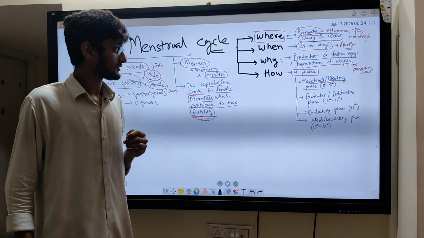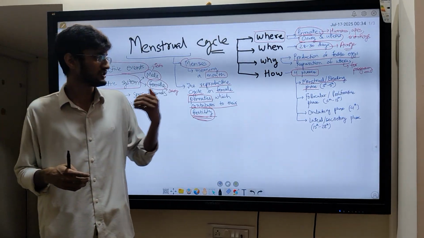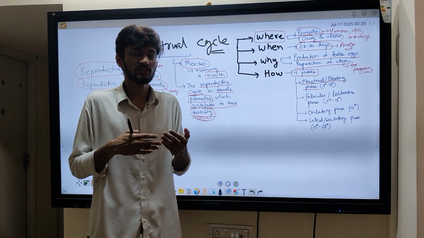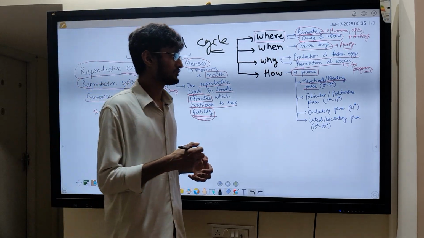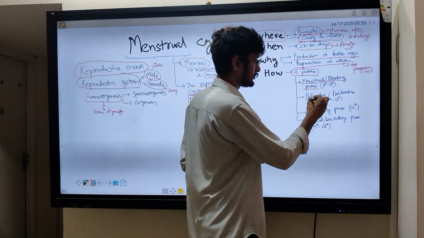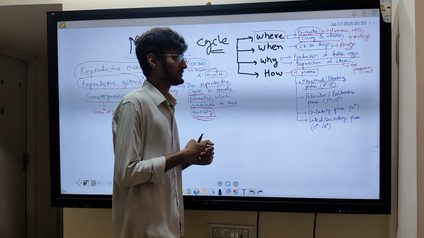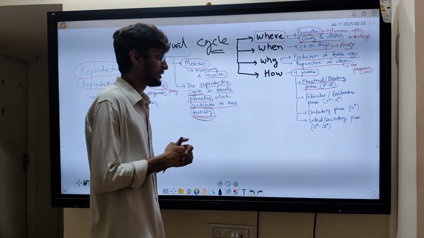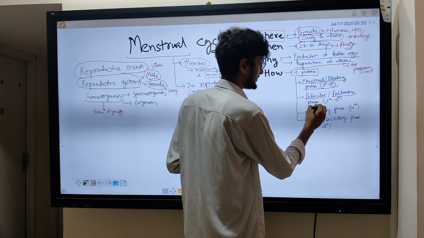This phase is actually the phase where the uterine lining, or the lining of the uterus, falls off, leading to bleeding in women. Okay, so blood will flow off from the vagina, and this phase lasts from 3 to 5 days. Then it is followed by the follicular or the proliferative phase.